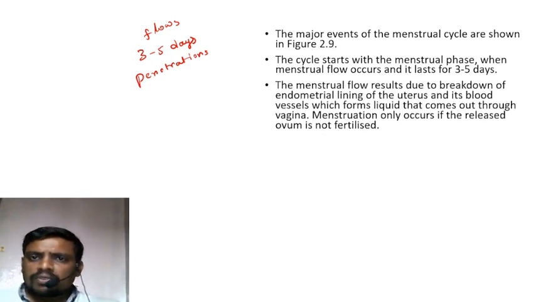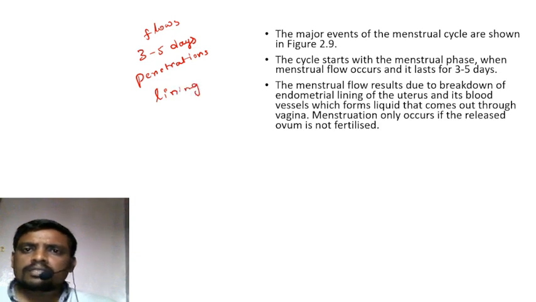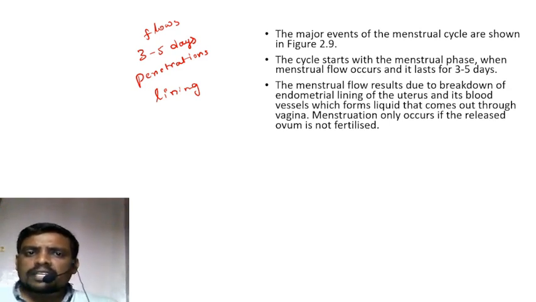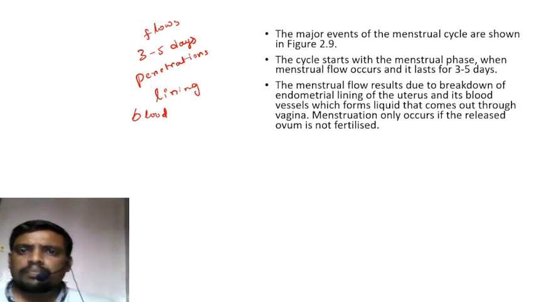The menstrual flow results from breakdown of the endometrial lining. I told you already, the endometrial lining is there around the uterus. The blood vessels attached to the endometrium form liquid that comes out through the vagina.